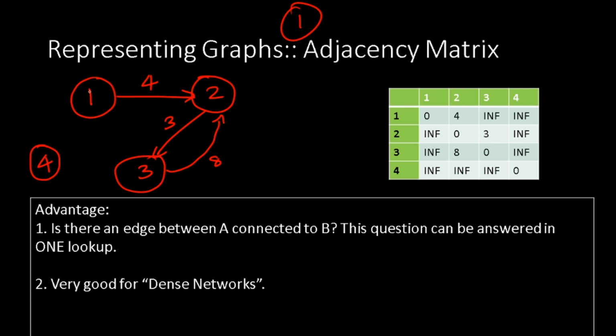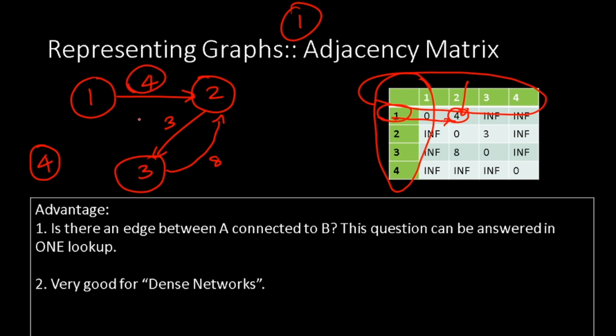Notice this graph, it has 4 vertices, vertex number 1, 2, 3 and 4. So for the adjacency matrix, we'll have 4 columns and we'll have 4 rows. Each connection is described as a connection between a vertex in a row and a vertex in a column. What does that mean? There is a connection between 1 and 2. So we'll go to the first row, and we will target the second column. So first row, second column, we have marked it as 4. 4 is the weight. So we'll assign the weight in the first row and the second column in this case. Does that make sense?